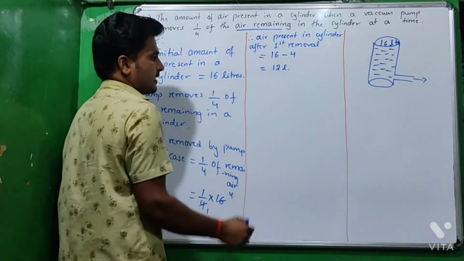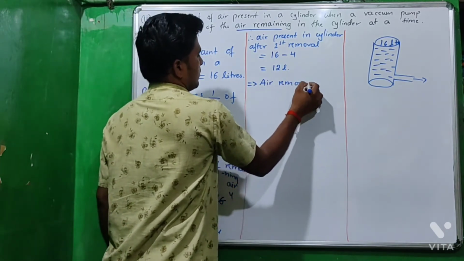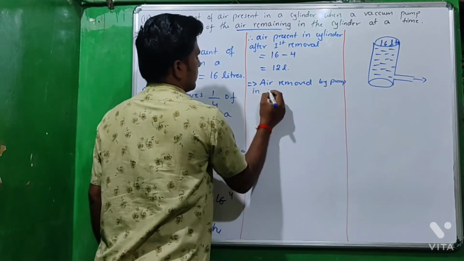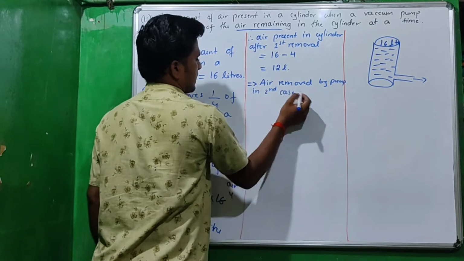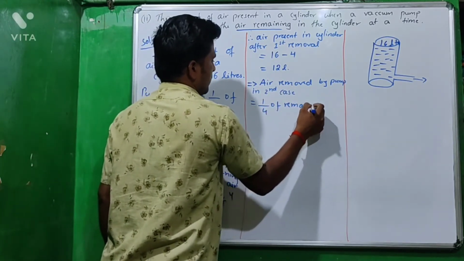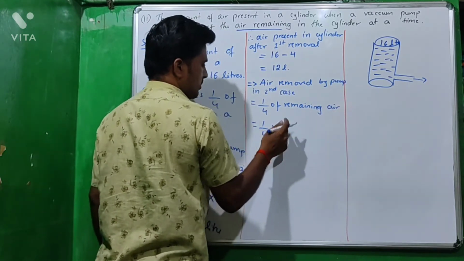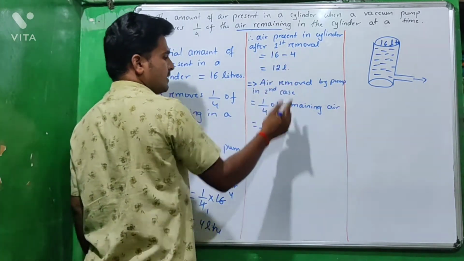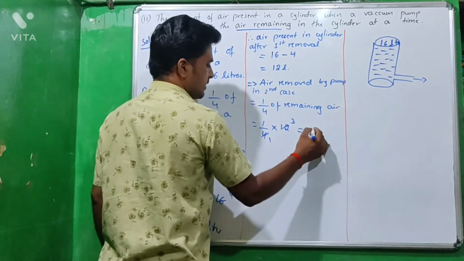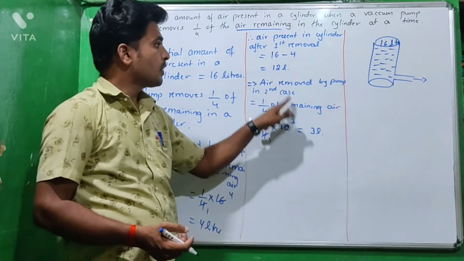Okay, then next, air removed by the pump in the second case. It is also 1/4 of remaining air. Okay, 1/4 of means multiplication of remaining air. Now the remaining air is 12 liters. 4 1s are 4, 4 3s are 12, so 1 into 3 is 3 liters. In the second case it removes 3 liters of air from 12 liters.